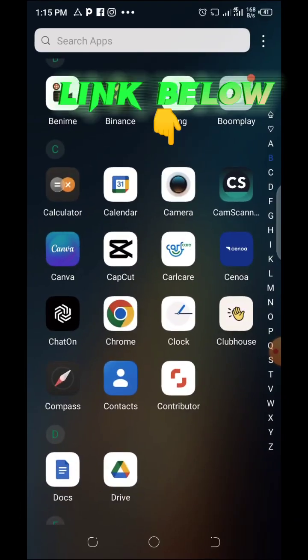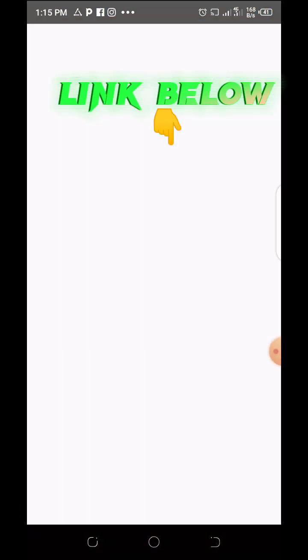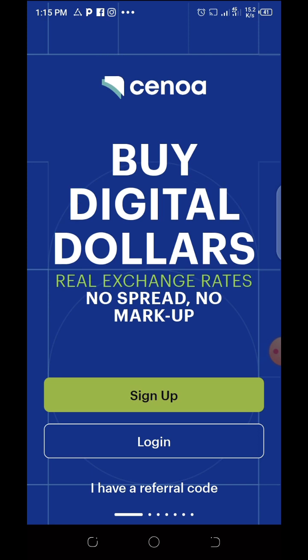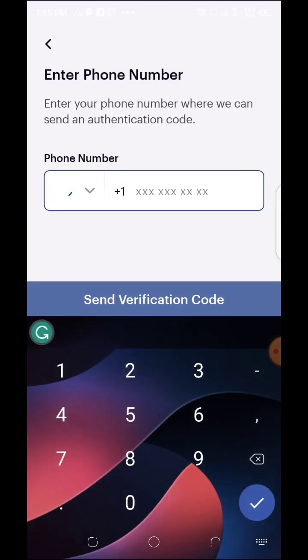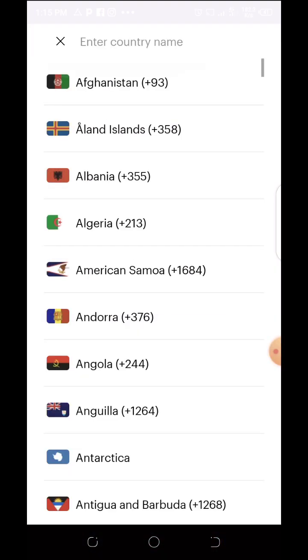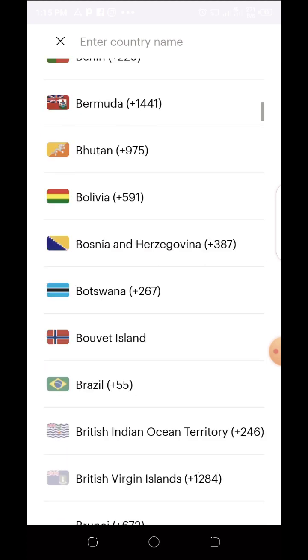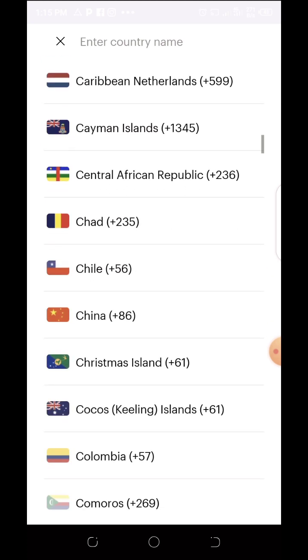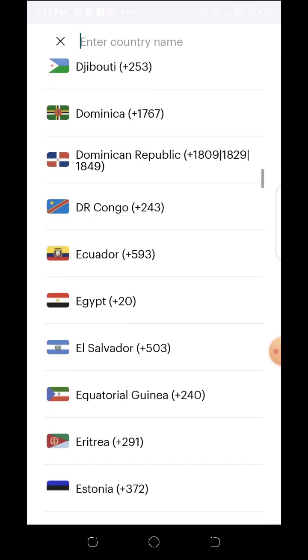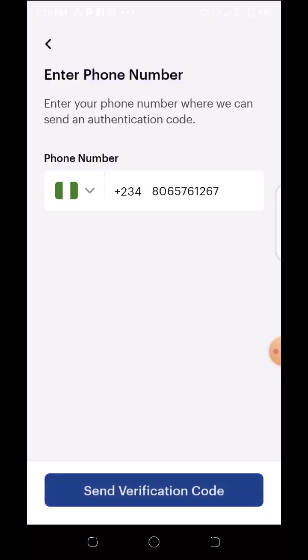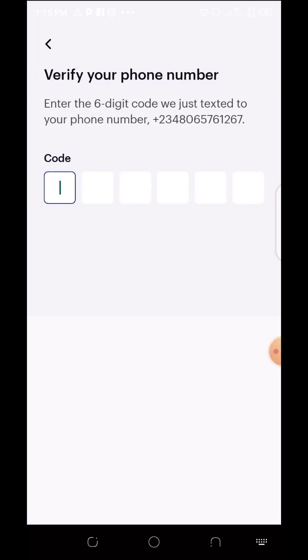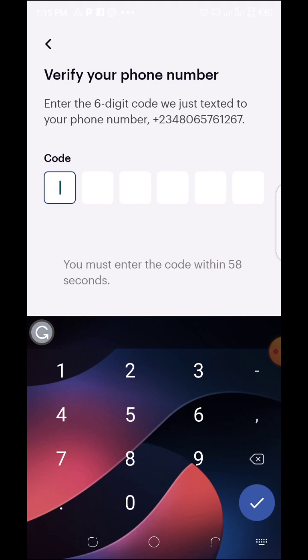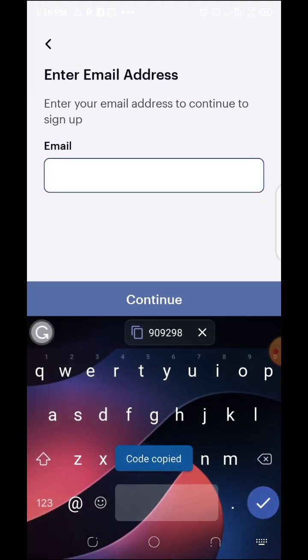So let's go to the Noah app. This is it here. Just tap on it, let it load, and then what you're going to do is sign up. You're going to change your number, put Nigeria because you're Nigerian. Look for your country. You're now going to tap on send verification code. Let's wait for the verification code, and it's automatically filled up.